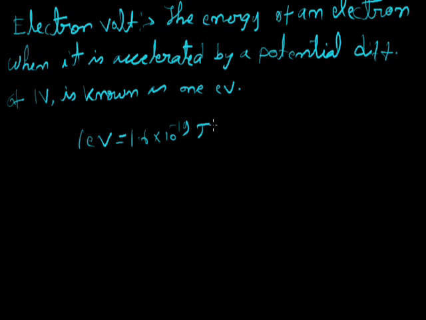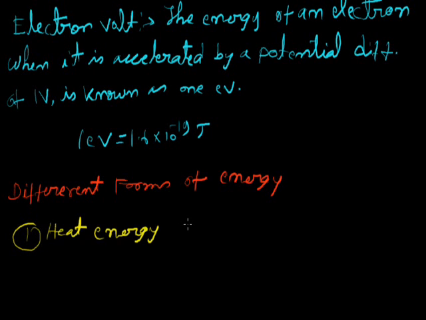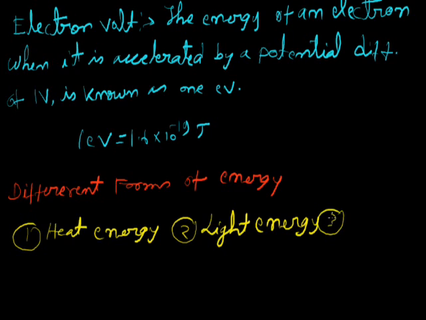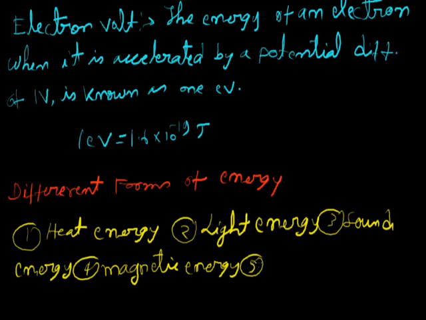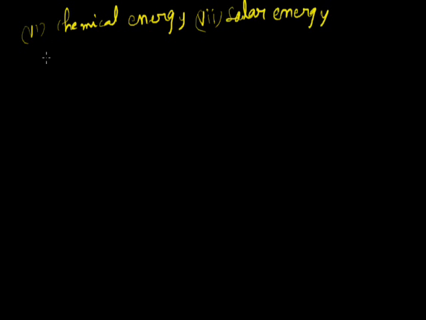Now different forms of energy. Number 1, heat energy. When we burn coal, wood or gas, heat energy is released. Second one, light energy. It is a form of energy which gives us the sensation of vision. Third, sound energy. Fourth, magnetic energy. Fifth, electrical energy. Sixth, chemical energy. Seventh, solar energy. Eighth, nuclear energy. Ninth, mechanical energy.